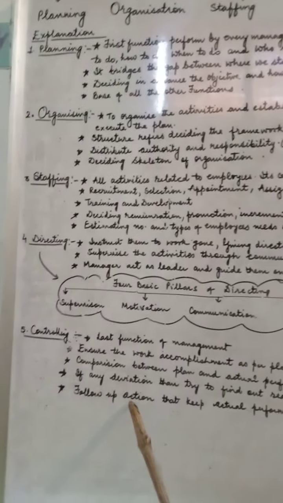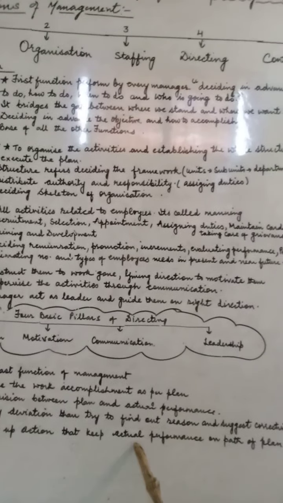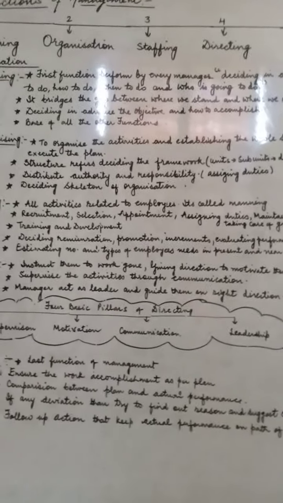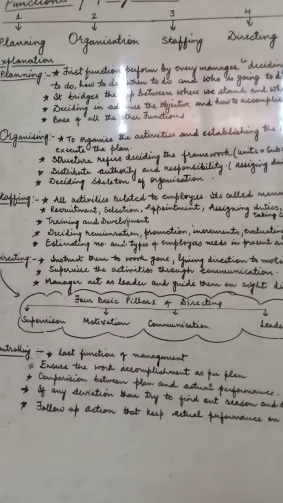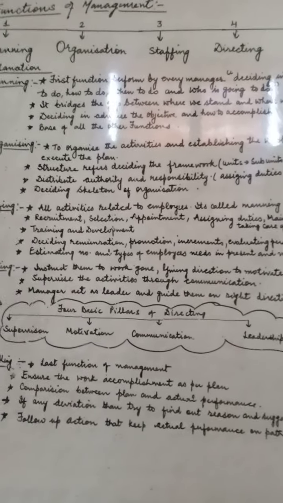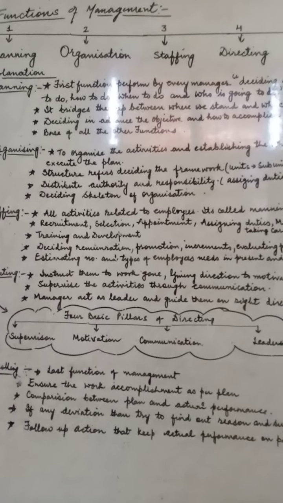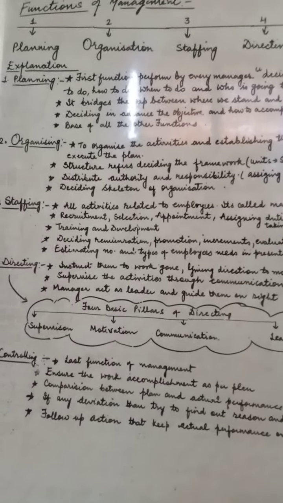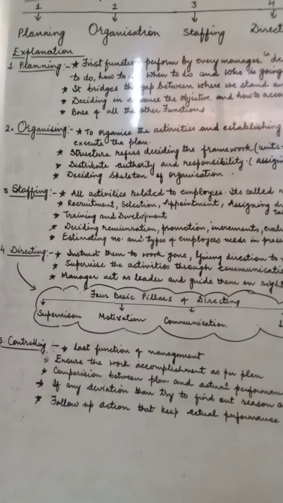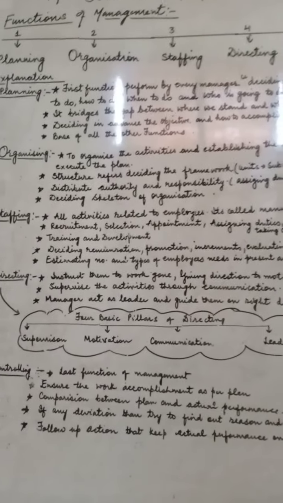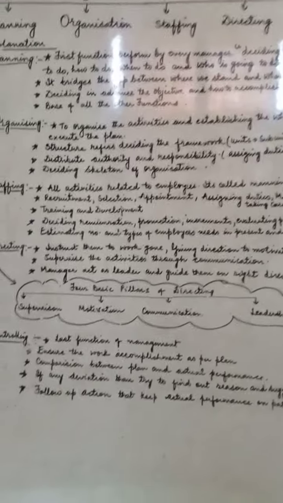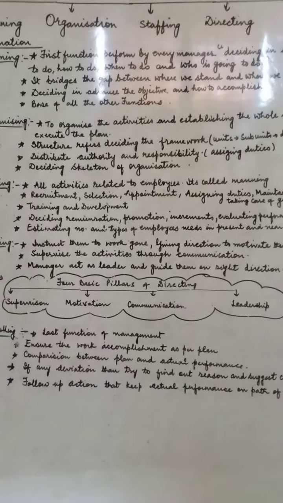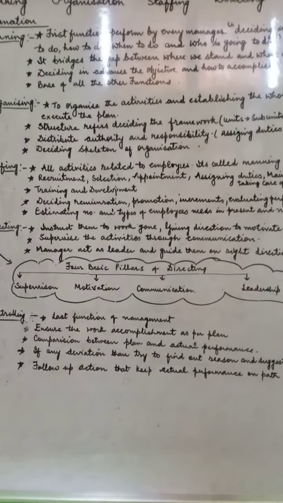Next is the follow up action that keeps actual performance on the path of the plan. So follow up is very important. Controlling is a very regular function, like how the work is performing. We have to regularly check whether it is according to the norms and policies of the organization. So these are the 5 functions of management. Being a manager, each and every manager has to perform these 5 functions. Thank you.